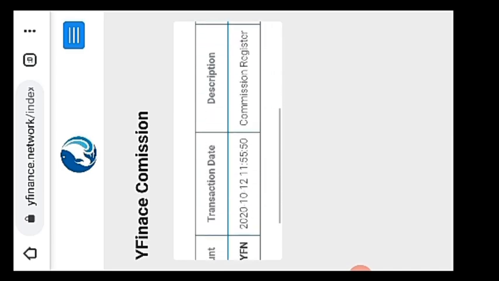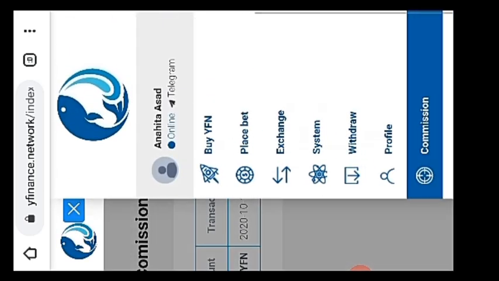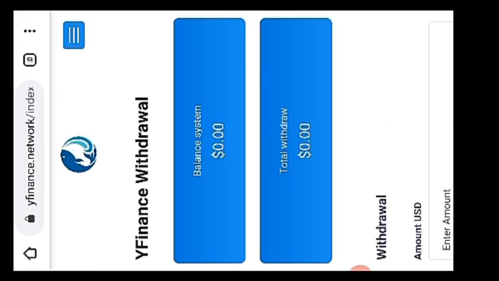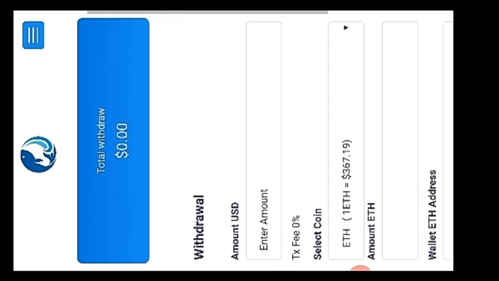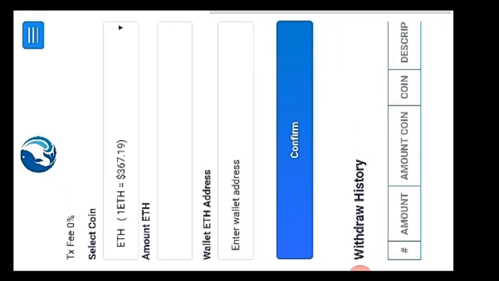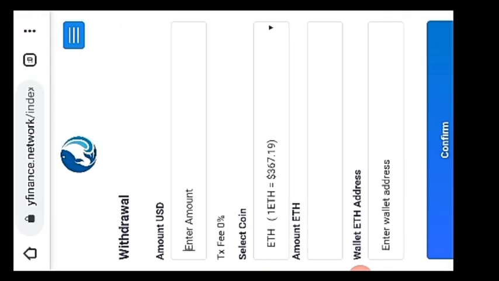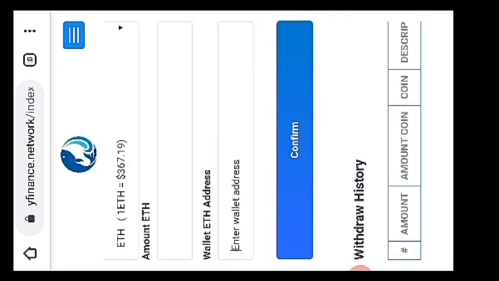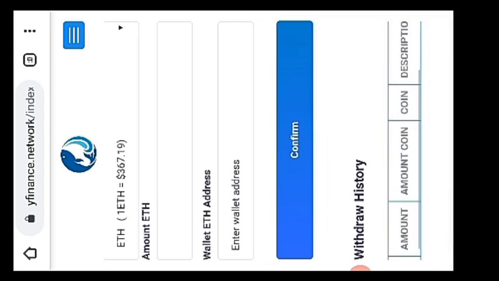You must try it. Here is the last option on this site, the withdraw option. Just click on this option. You can see there is balance, total withdraw, and a box in which you have to enter the amount you earned. So just put in that amount and you can withdraw it. Just click on confirm. Here is the withdraw history, also your account coin, as well as coin description. Just fill in these options and status. So click on the confirm button and you can avail your earned money.